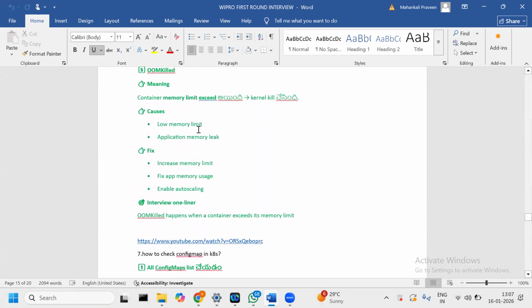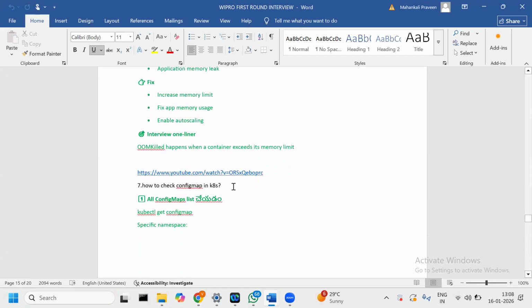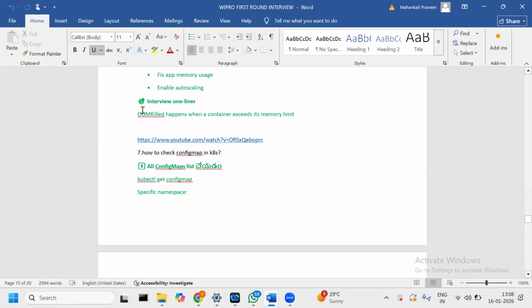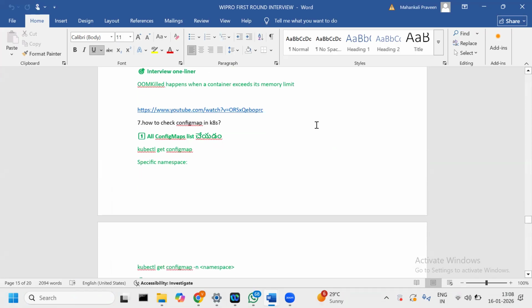OOMKilled is an out of memory issue, a memory kill in the kernel. So it's a low memory limit or an application memory leak. Increase the memory limit at the resource quota level, then we can fix it, or we enable auto scaling. OOMKilled means out of memory issue. It can happen when a container exceeds the memory limit.